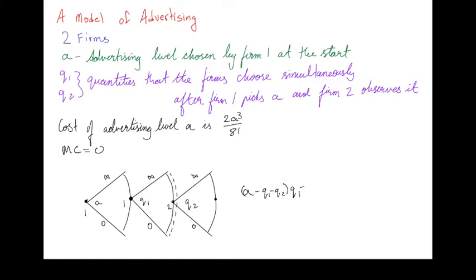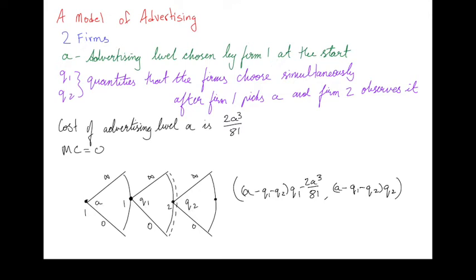However, there's a cost to advertising. So it's 2A cubed divided by 81. So that's the payoff to firm 1. Firm 2 doesn't pay anything for advertising, so its revenue is its profit, or its payoff, and that revenue is the price, which is A minus Q1 minus Q2 times Q2. So these are the payoffs at this terminal node, where firm 1 has chosen A, then it's chosen Q1, and firm 2 has chosen Q2.